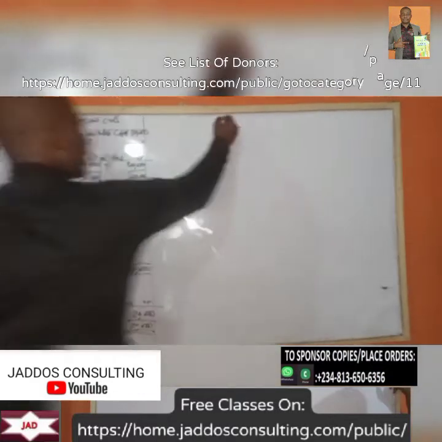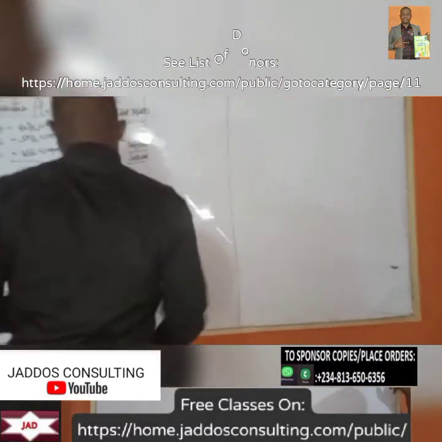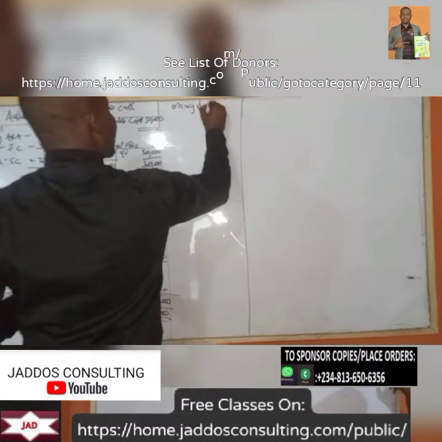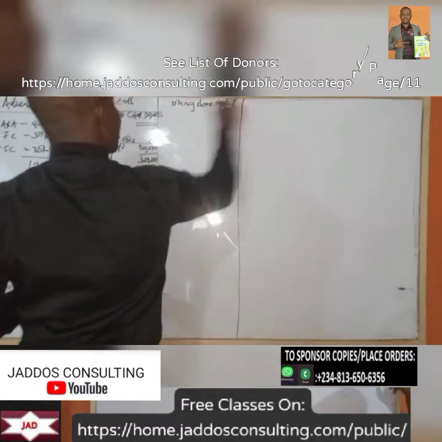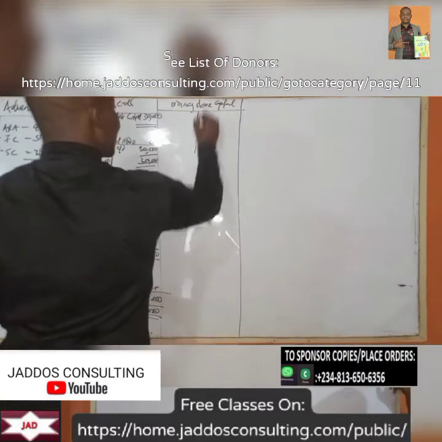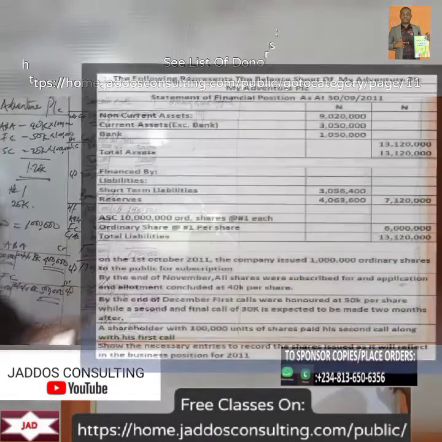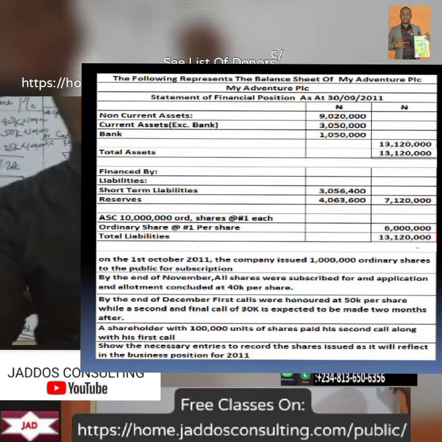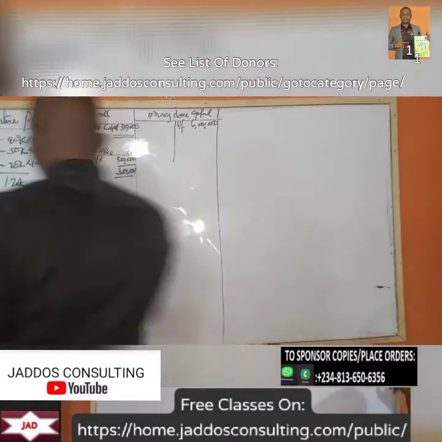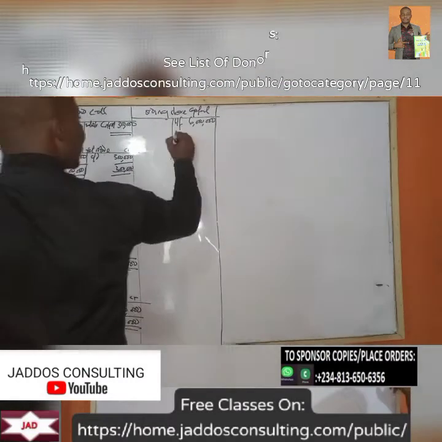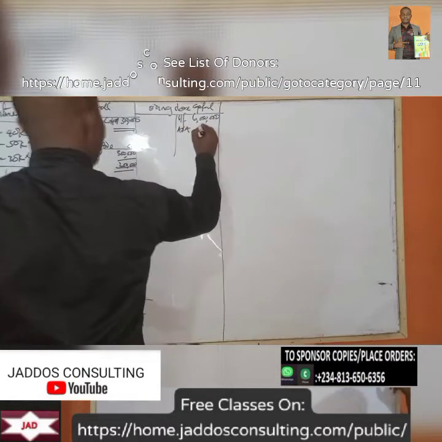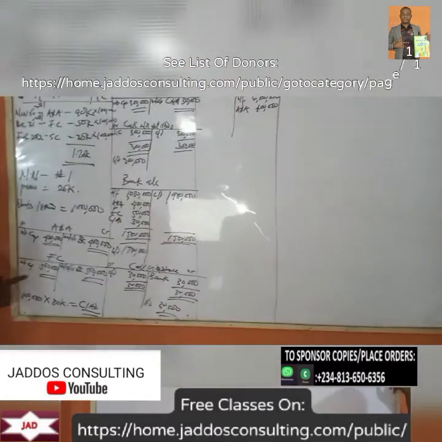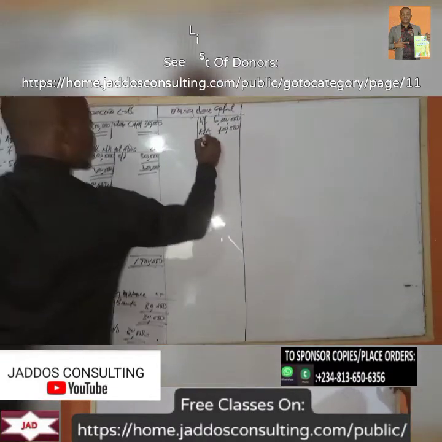What's the next one here? So we're going to have our ordinary share capital, right? So what's the balance brought forward now? 6 million. So we have 6 million brought forward. From application and allotment here, we have 400,000. You can see it here. First call here, we have 500,000.